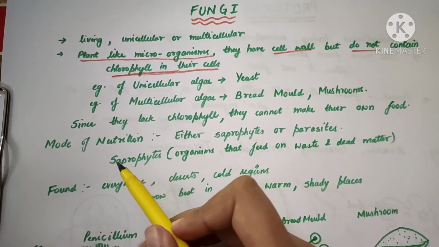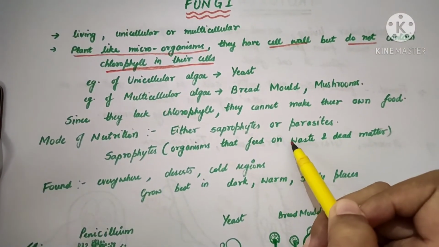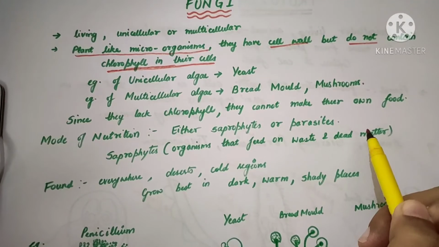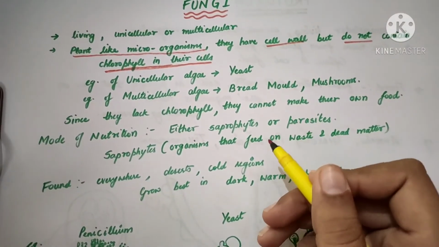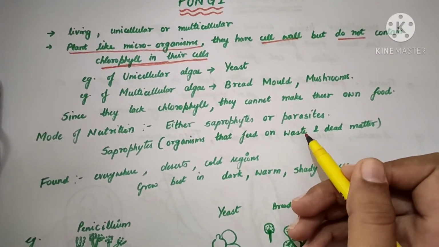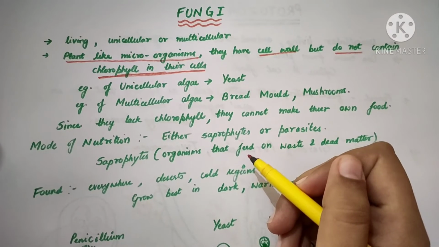Now what do you mean by saprophytes? Saprophytes are the organisms that feed on dead and waste matter. That dead matter can be dead matter of animals as well as dead matter of plants. So fungi are actually cleansers.